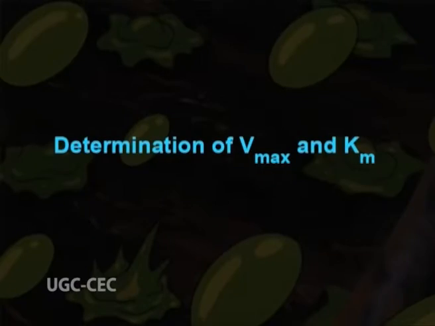Km is equivalent to the substrate concentration at which initial velocity V0 is half of Vmax.